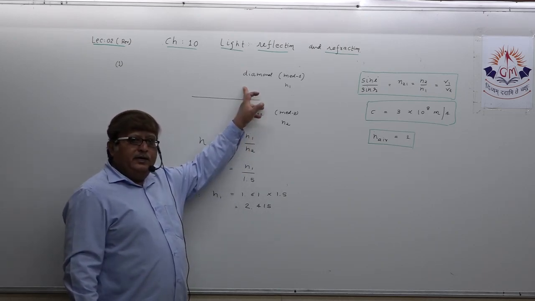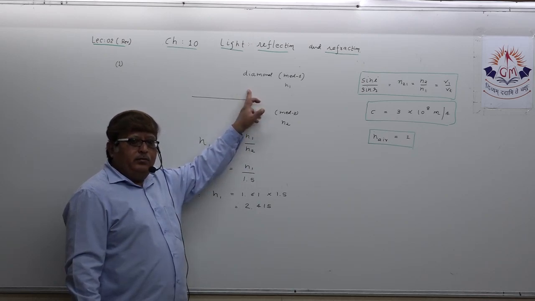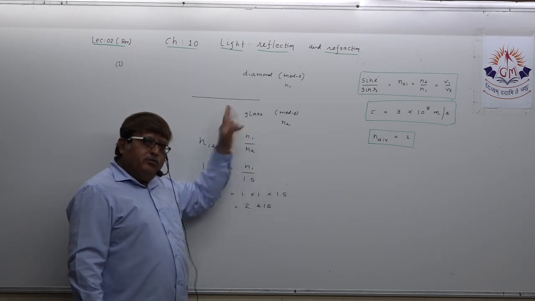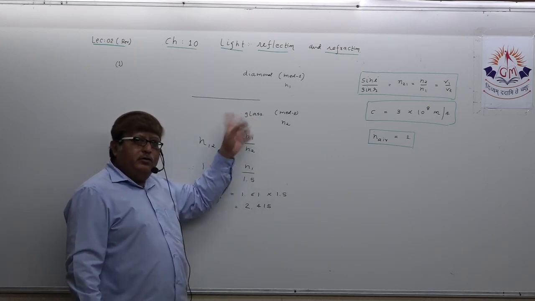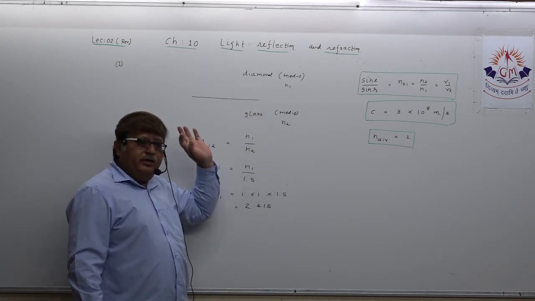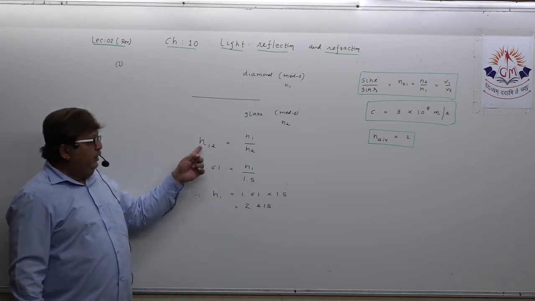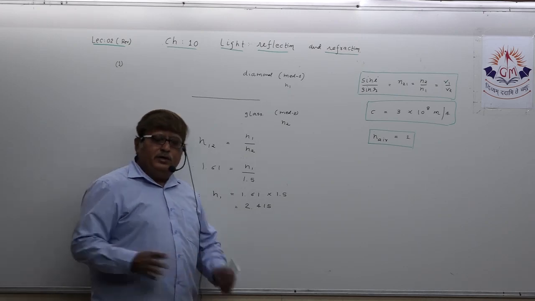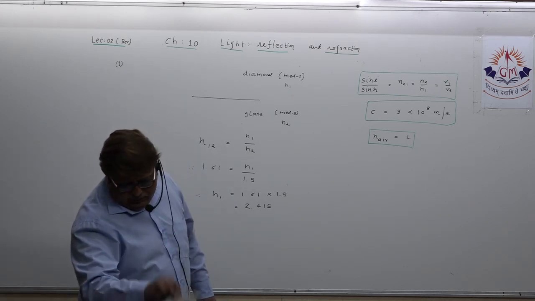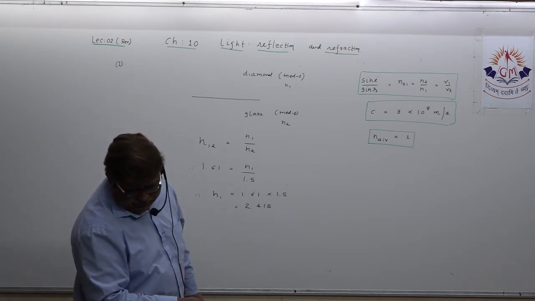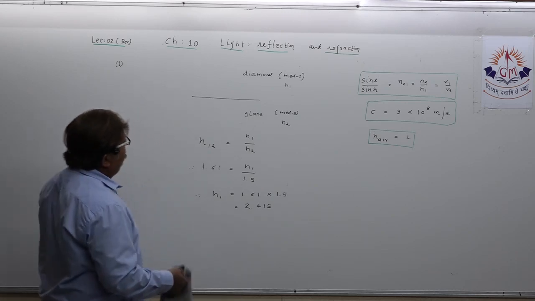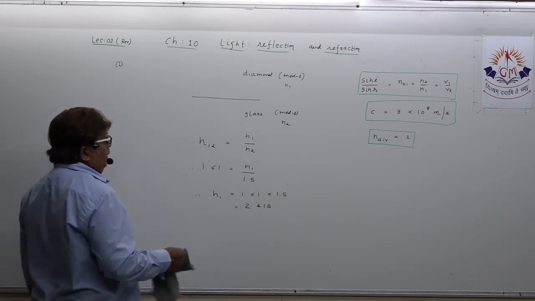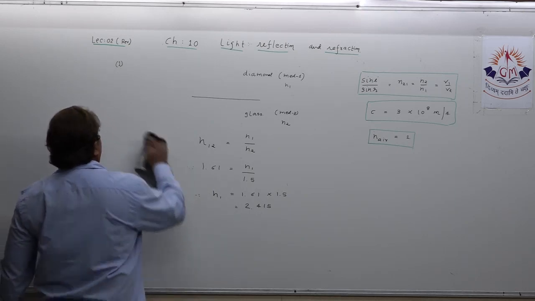Means take the diamond as the first medium, glass as the second medium, because with respect to glass you are looking for n1 upon n2. See, this is the way. If this is mastered, you can solve any numerical quite easily by yourself. Okay, right, dear student? So this is numerical number 1 we have solved.